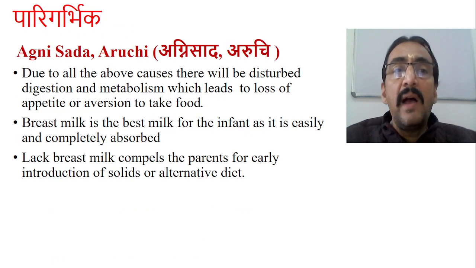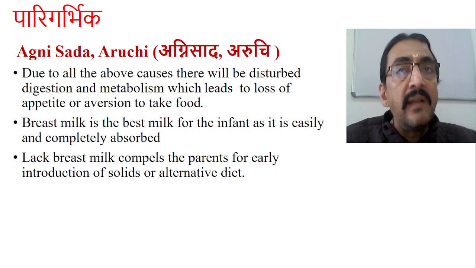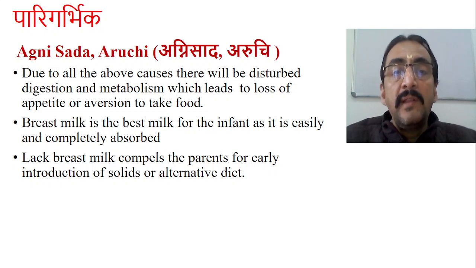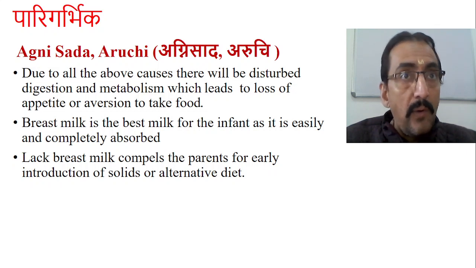So what he says is Agnisada and Aruchi. Kasa Agnisada. Kasa we'll see later. Agnisada and Aruchi. So this is the first thing which happens. So due to all the above causes, there will be disturbed digestion and metabolism, which leads to loss of appetite and aversion to take the food. So why this malnutrition is developing? That is because of so many issues we have already discussed.